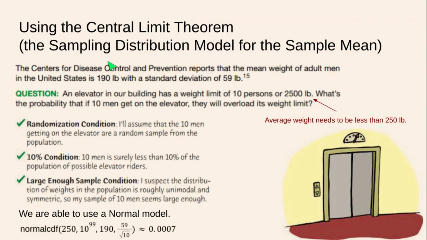Remember, this is the sampling distribution model for the sample mean that we're talking about. Since the sample mean is our random variable, it has the same mean as the population, but a different standard deviation, notably a smaller one. Take the population standard deviation divided by the square root of 10, and we get a very small number. So this 10 persons or 2,500 pound limit is good because if we get 10 people on there, the odds that we overload our elevator is very, very small.